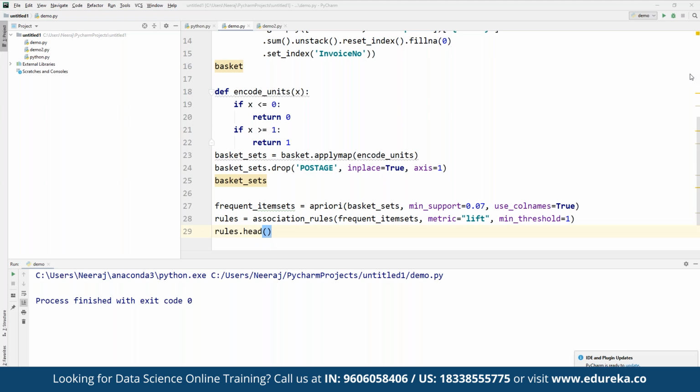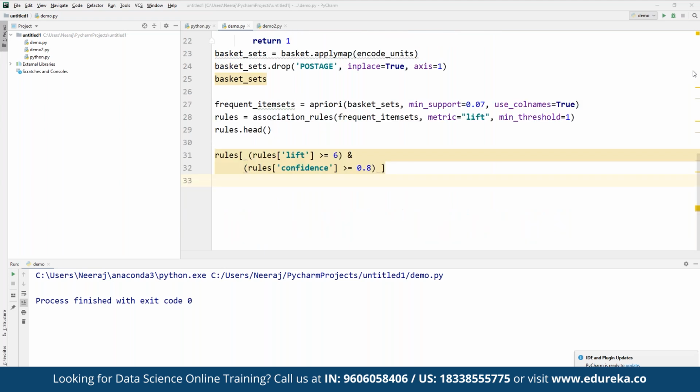If we run this, we'll be able to see the output directly. So here we can simply run the rules. If we run rules here, we can define rules for lift, with a value greater than 6, and the rules where the confidence value is 0.8. So that's how we can make use of the apriori algorithm here.